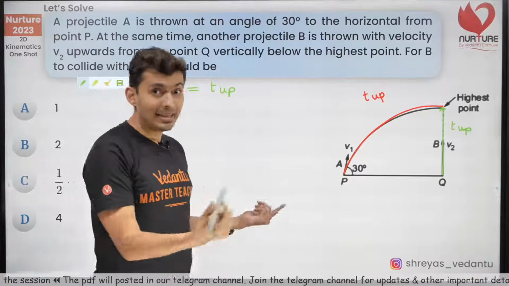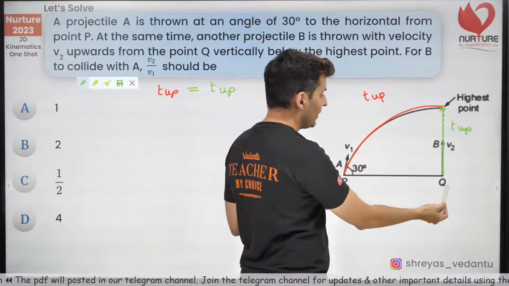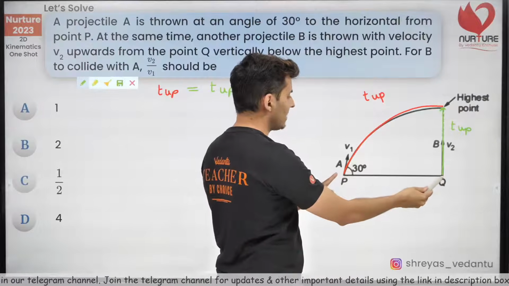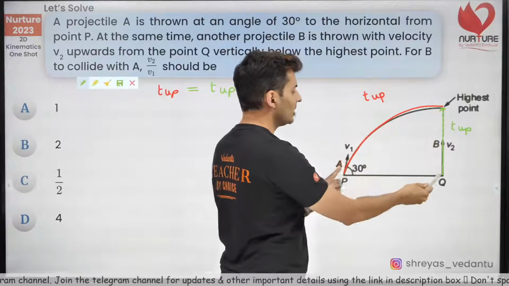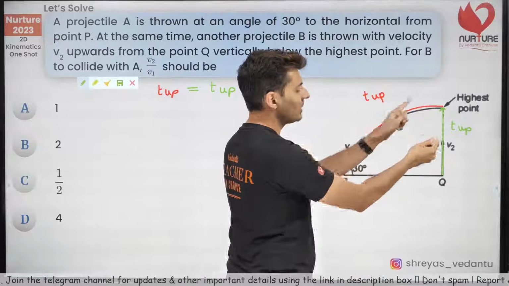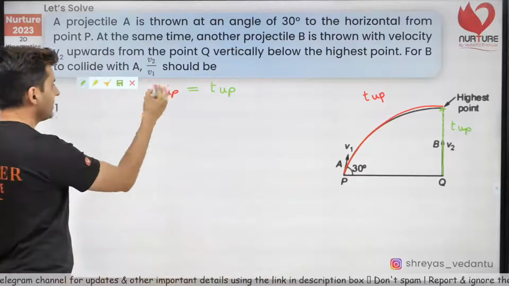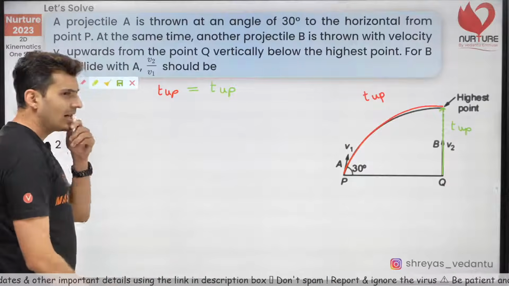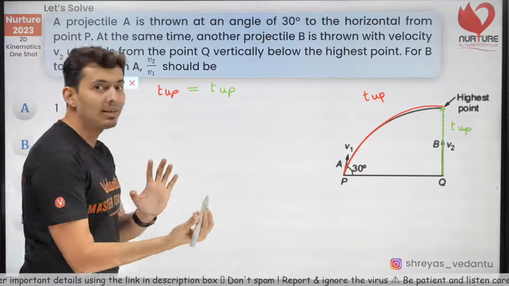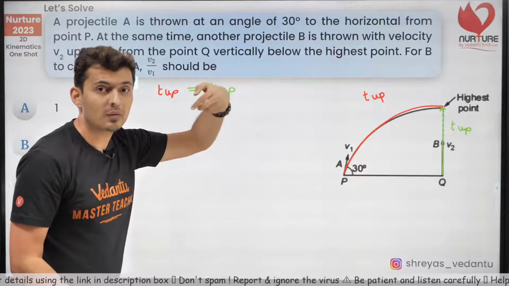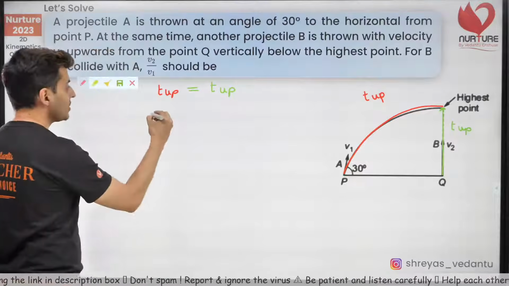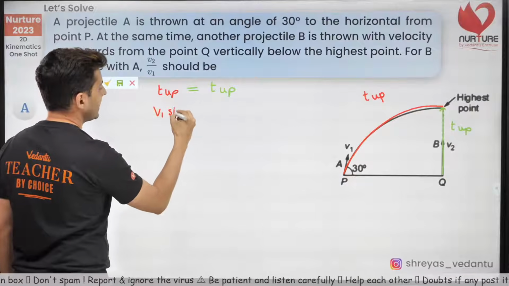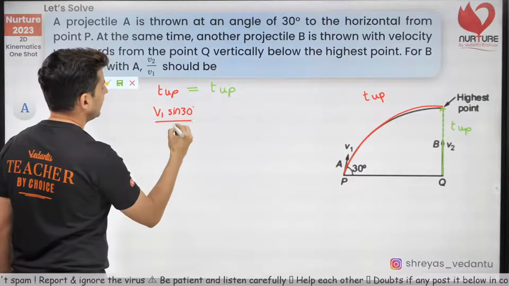Why? Because they are colliding at the same time when projected simultaneously. So both of them should take the same time to reach over here. All right. So what is the time taken to go up for this curved path? I know this. It is 2u sine theta by g is the total time. So instead of 2, just use u sine theta. In this case, it is v1 sine 30 divided by g.